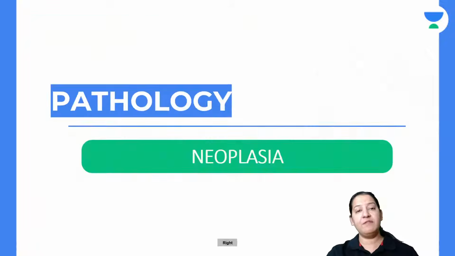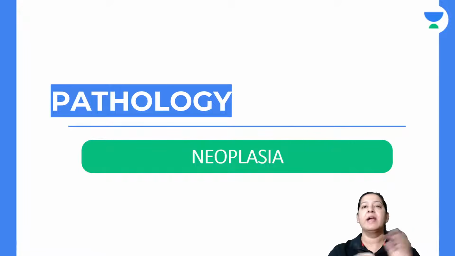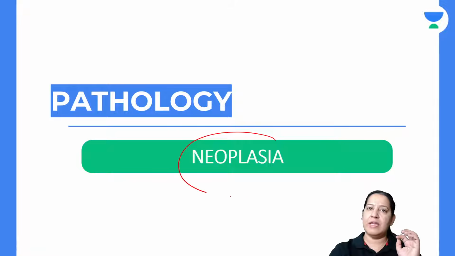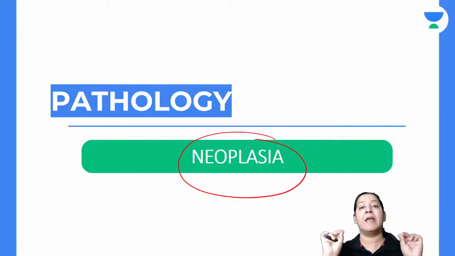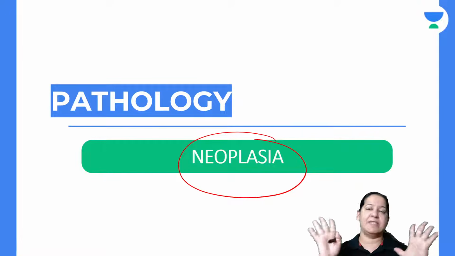In general pathology, we started neoplasia in the morning, and we have seen a few topics from neoplasia. This is a lecture in which I'm going to teach you the molecular genetics of neoplasia, the most difficult portion of the entire general pathology, I must say. As per my knowledge, it is the most difficult portion. I will try my best to super simplify all the genes in front of you.